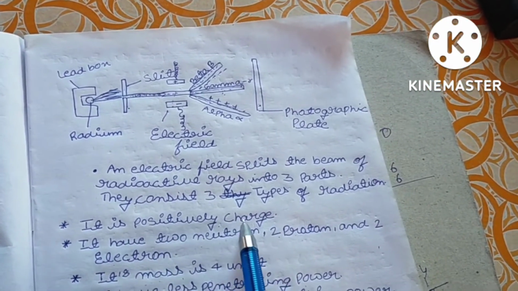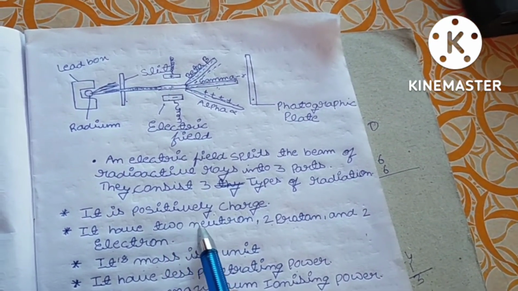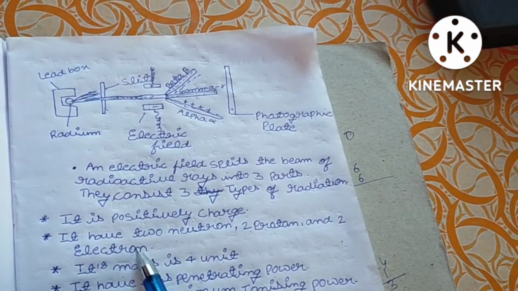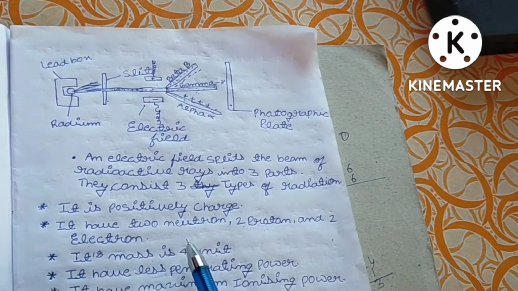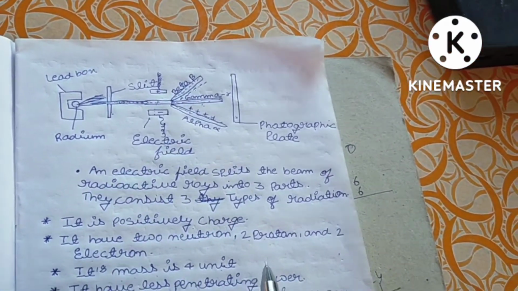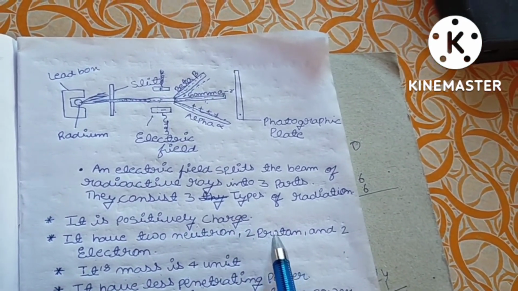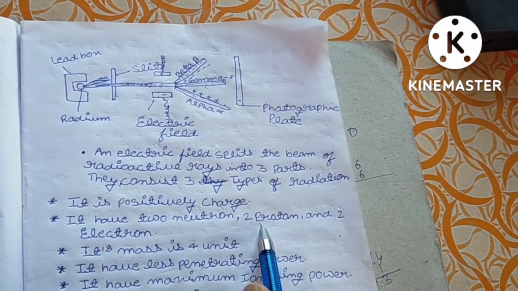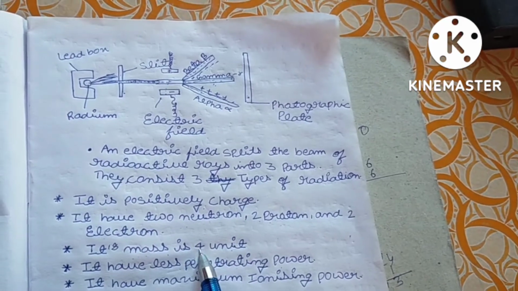Alpha particle is positively charged. It is made up of 2 neutrons and 2 protons. As we know, the mass number of any element consists of neutrons and protons. Here there are 2 neutrons and 2 protons. It means the mass number of alpha will be 4 units.